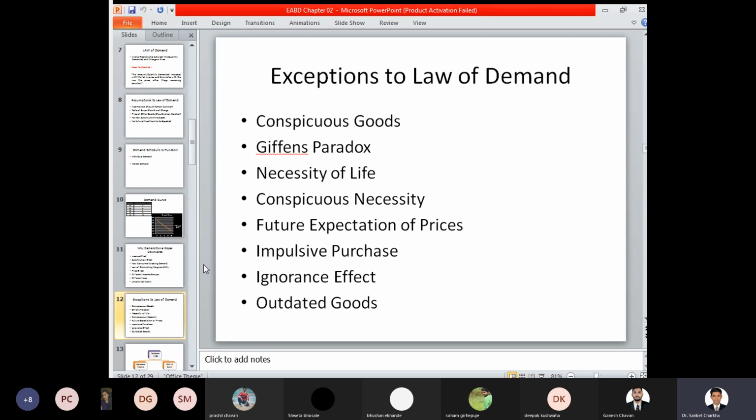A particular person having a specific demand for a specific product or commodity, based on the standard of living or income level, accordingly the Giffen paradox continues to apply to that particular product.